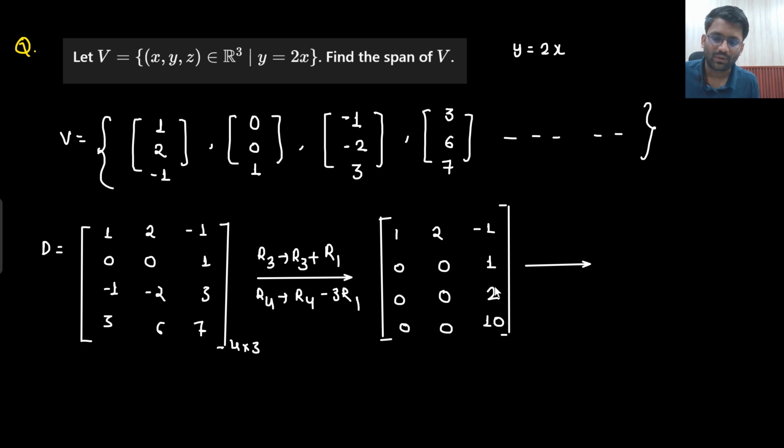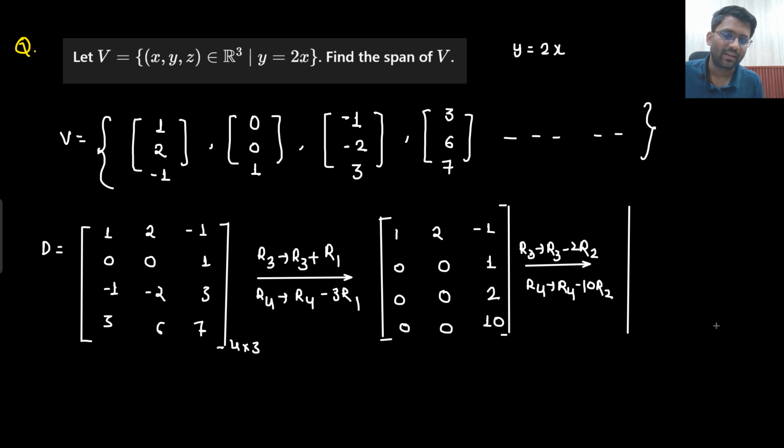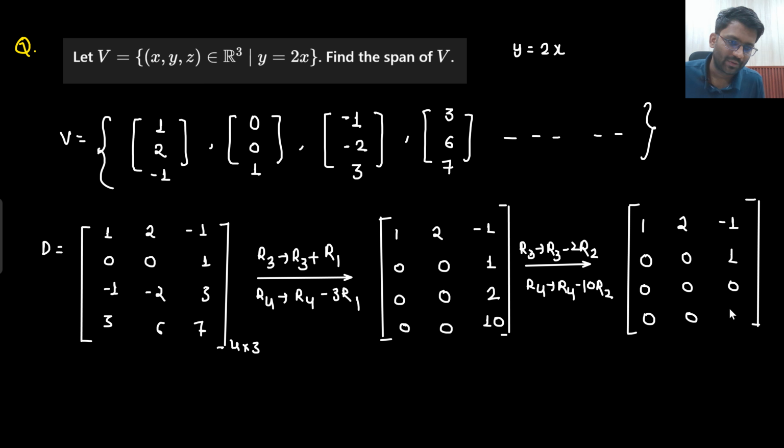Directly you can sense what I am going to do: R3 will be replaced with R3 minus 2R2, right? And R4 will be replaced with R4 minus 10R2. So what will you end up getting? You will end up getting the last 2 rows as 0, 0, 1 in one of them, and from here twice will be subtracted, and from here 10 times will be subtracted.